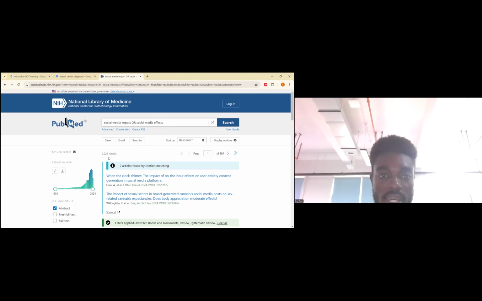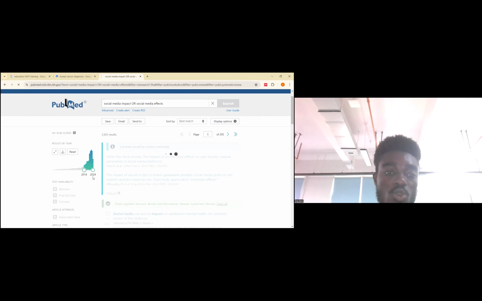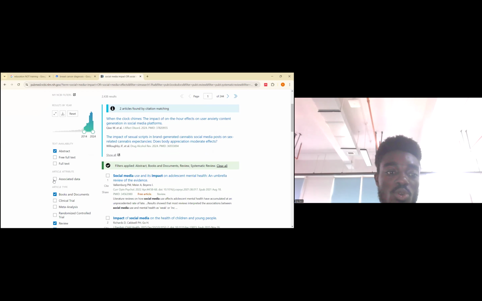And with PubMed too, if you want to use it here, we have a way of refining it, like maybe you want to change the range, maybe from 2014 to 2024. Maybe you want to change the type of article, so you can just click.